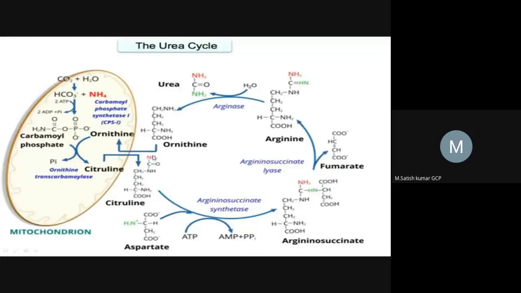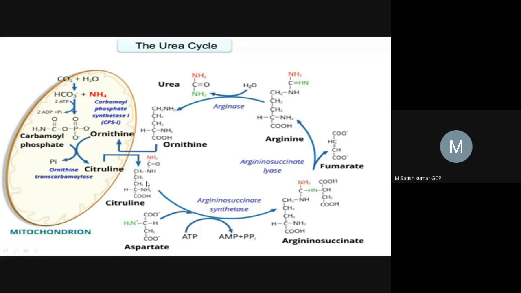So here it will be attached at this position, C double bond O and NH2. This comes from the carbamoyl phosphate, and this is the ornithine compound, right? So simply here ornithine combines with carbamoyl phosphate and forms citrulline.